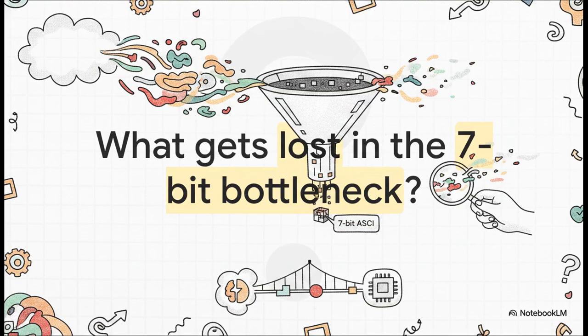So I want to leave you with this final thought to ponder today. We've built an incredibly powerful system that translates our boundless human operating system straight down into the microscopic certainty of physical hardware. But if all human imagination absolutely must be squeezed through this rigid, lossy, 7-bit ASCII bottleneck just to become physical reality, what subtle nuances, what continuous beauties of human thought are getting lost in translation?